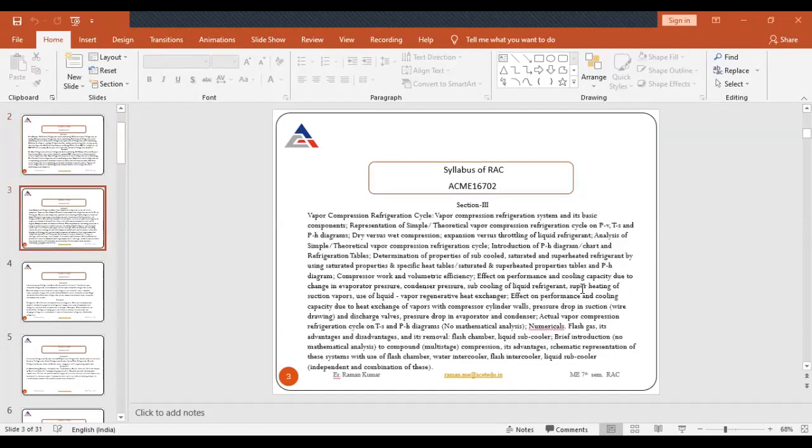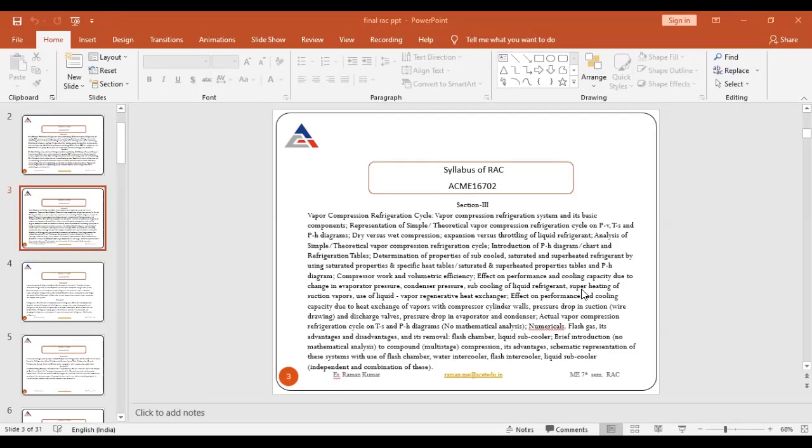In section 3, this is the main unit of this air conditioning and refrigeration, because your refrigeration cycle is based on the VCR cycle. VCR cycle means vapor compression refrigeration cycle. So under this, I will cover the topic with the help of PV, TS and PS diagrams. Okay. So in this, I will cover the topic dry versus wet compression, expansion versus throttling of liquid refrigerant, analysis of simple and theoretical vapor compression cycle, introduction of pH chart and refrigeration table.